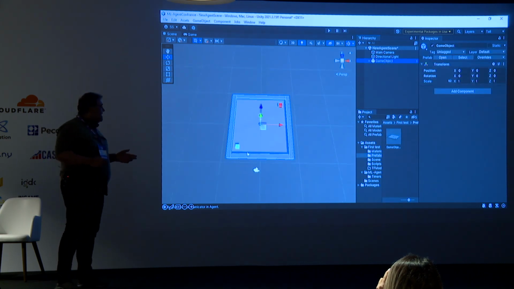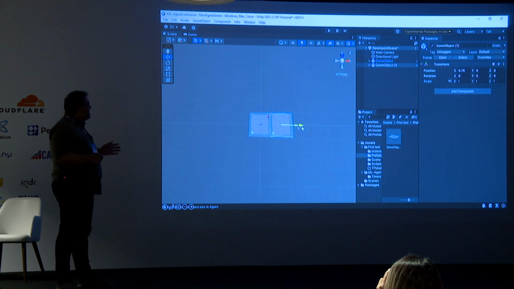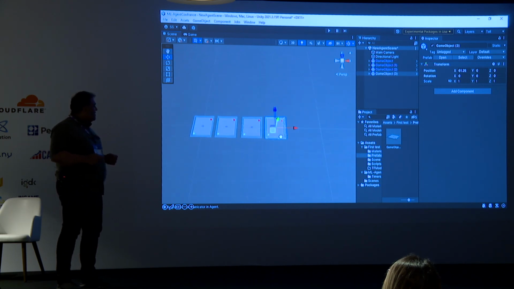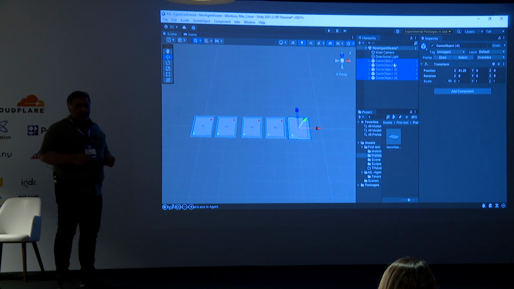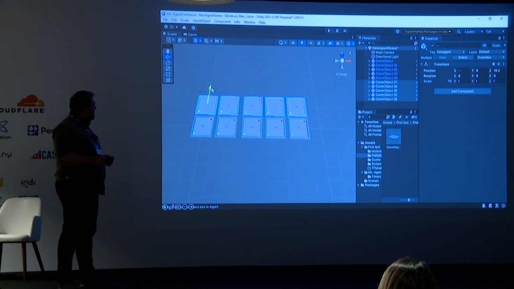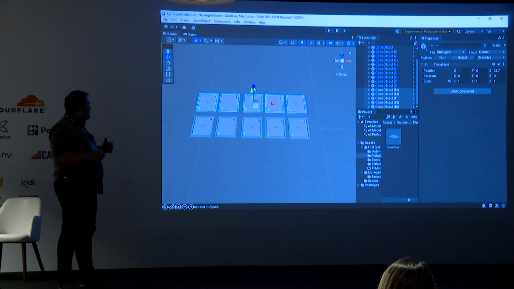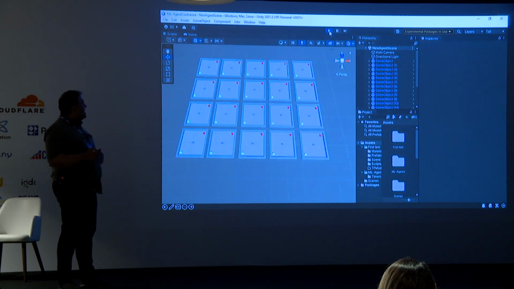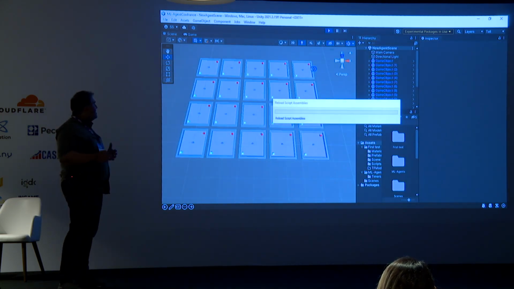We can also multiply the game object to speed up our training time. I duplicate this game object 20 times to train our agents in parallel, 20 at the same time.